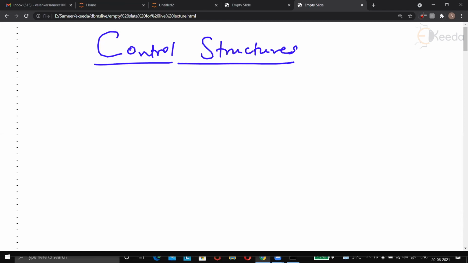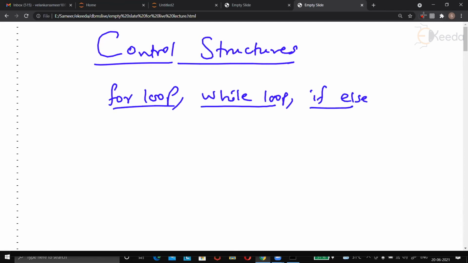Before I tell you that there is something called a for loop or while loop or if else, correct? Before I tell you this, that these are control structures. For is a control structure, while is a control structure, if else is a control structure. But first of all, what is a control structure?